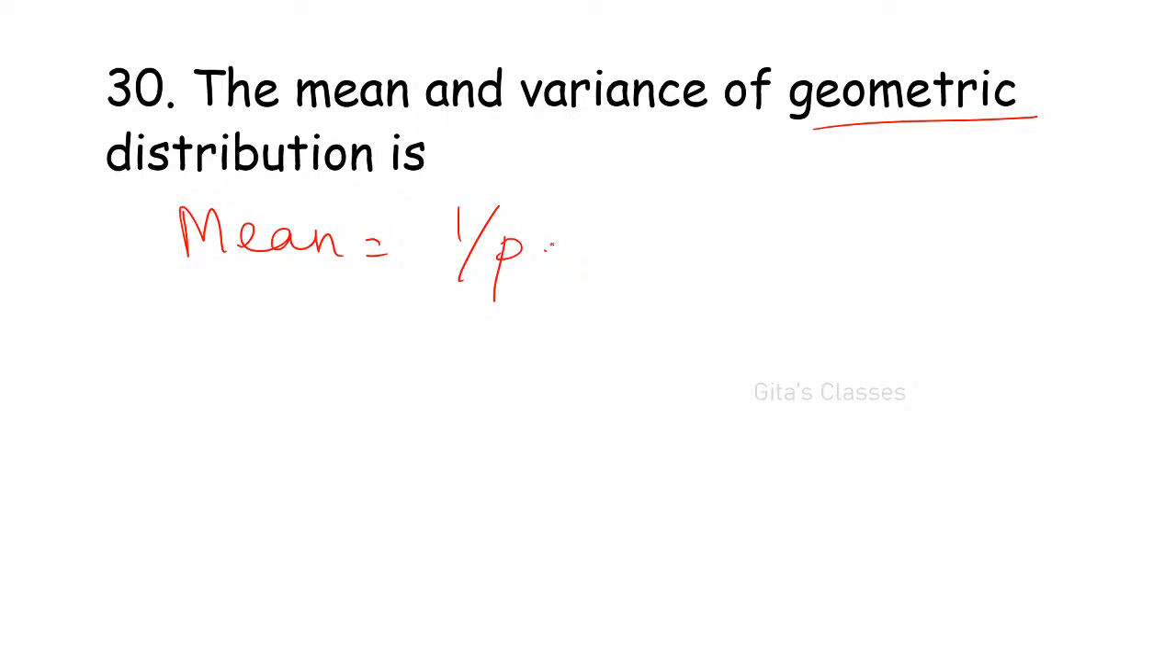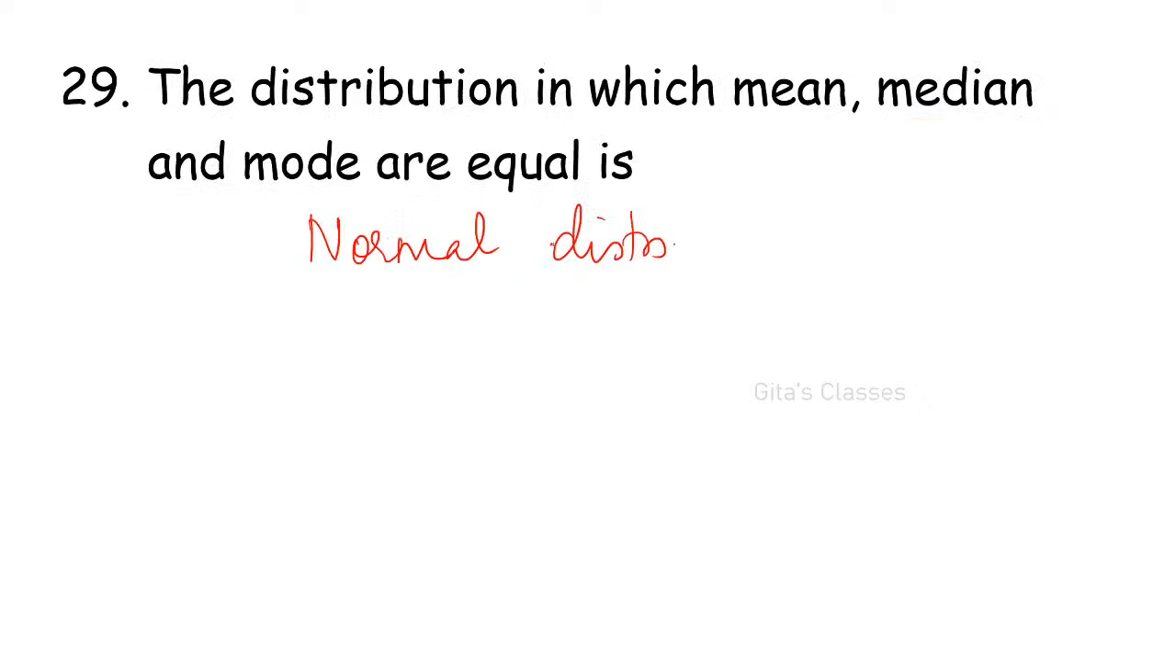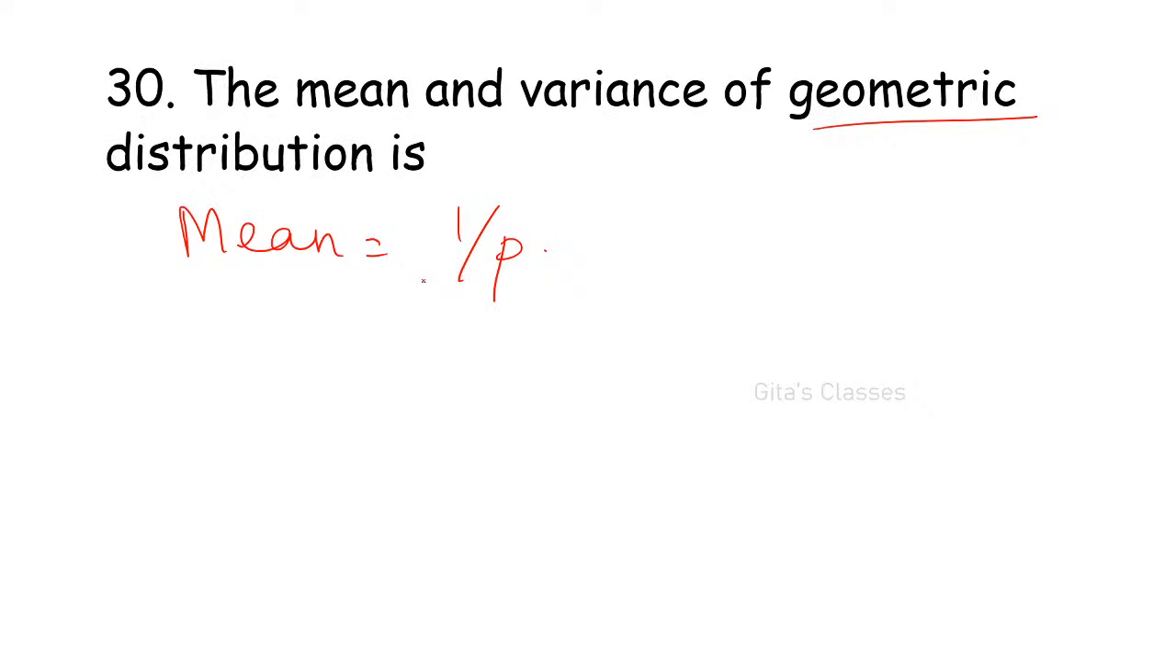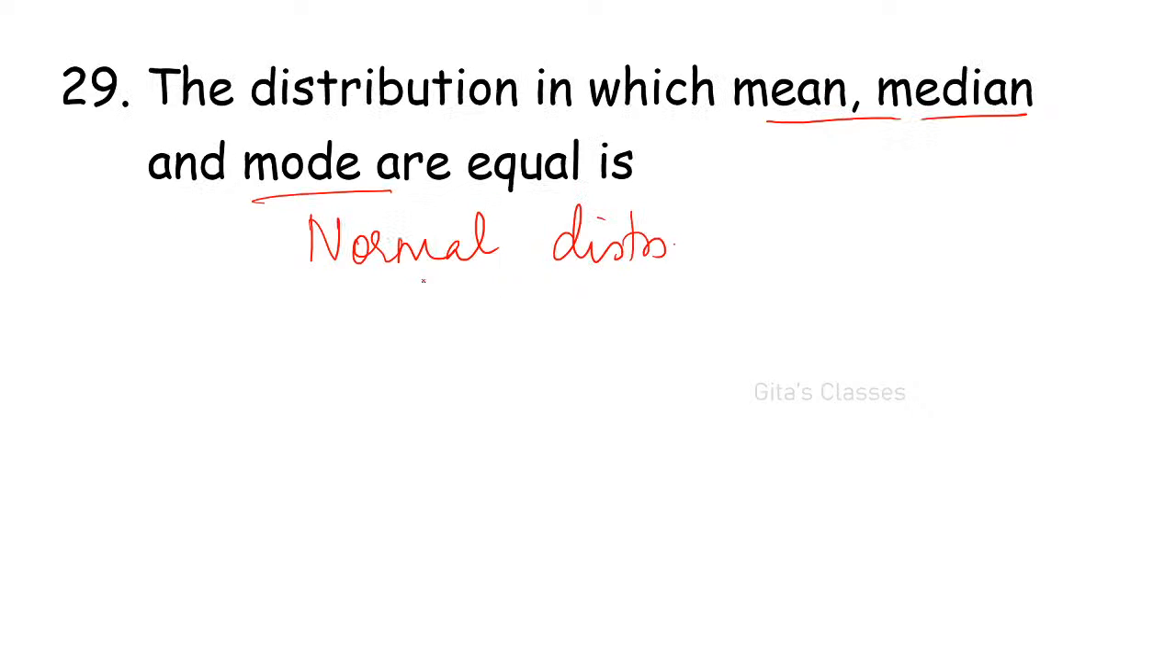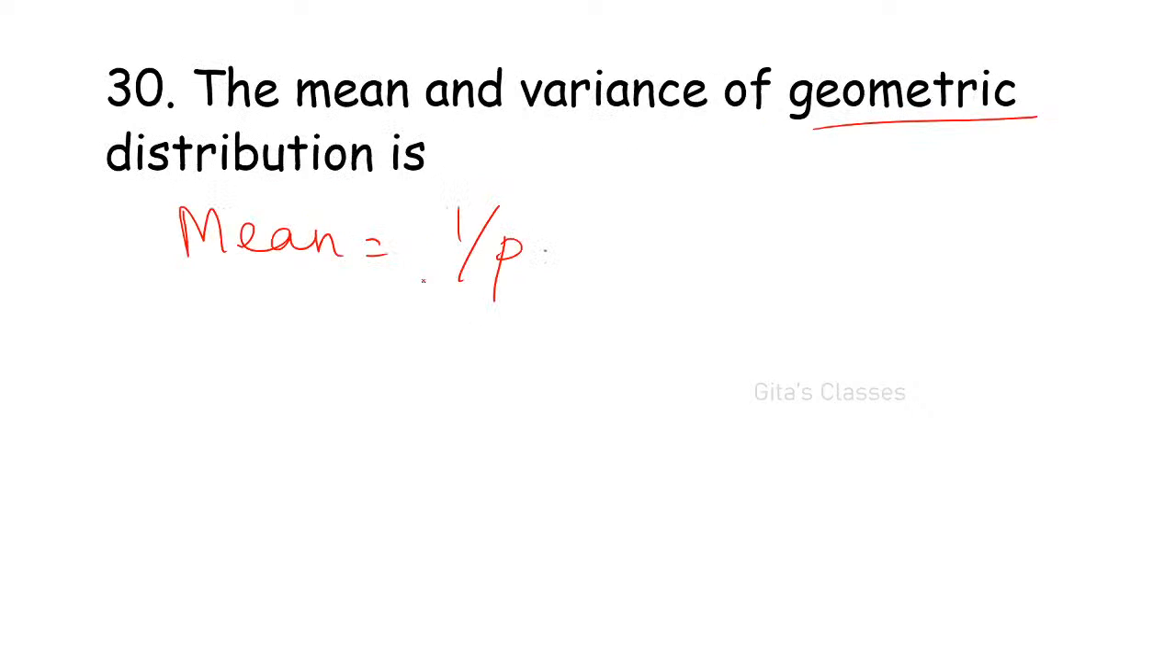Fatima, it is not Poisson distribution for the previous one. For mean, median and mode, only for normal distribution it is unimodal distribution, we have seen already. For this, normal distribution is correct. Not Poisson. Variance is 1 by p squared, or check once again.